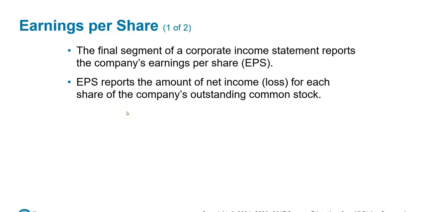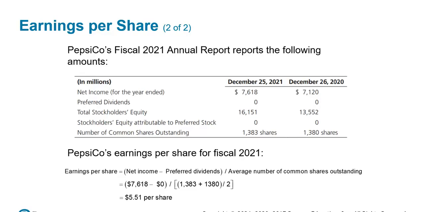The final segment of the corporate income statement reports the company's earnings per share. Earnings per share reports the amount of net income or net loss for each share of the company's outstanding common stock. So this is PepsiCo's fiscal 2021 annual report. It reports the following amounts in millions, which means you would add 6 zeros to each one of these. So this would be 7,618,000,000. So they just drop that off, and usually they'll put 6 zeros at the top over here, or just tell you it's in millions.